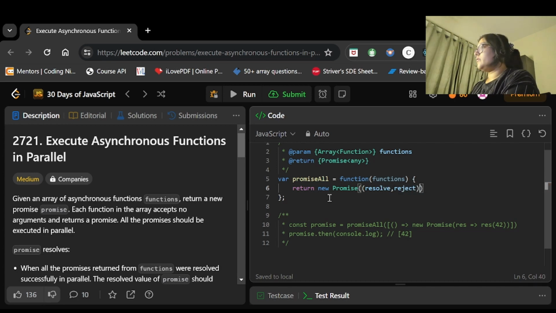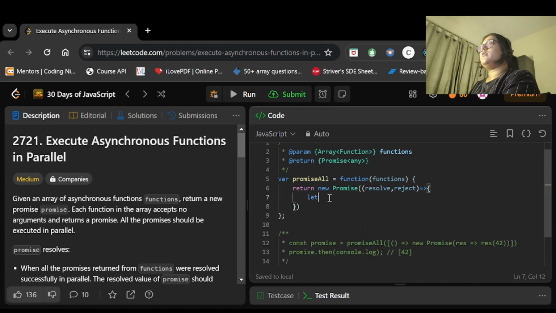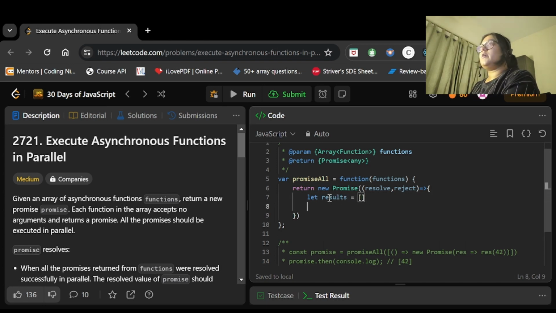Now in this function we will declare the variables result, and the other one is pending, right? So pending will be equal to the length of the functions array.